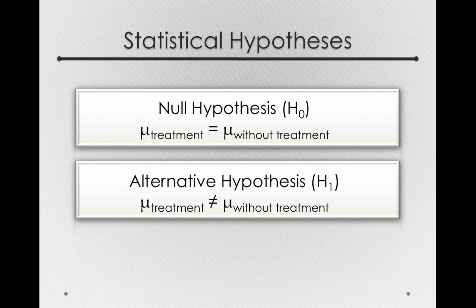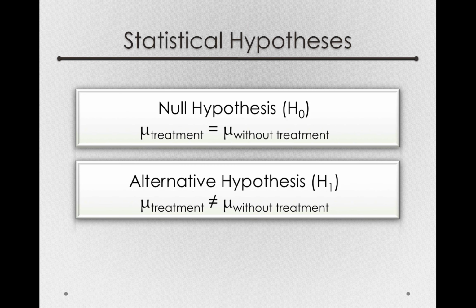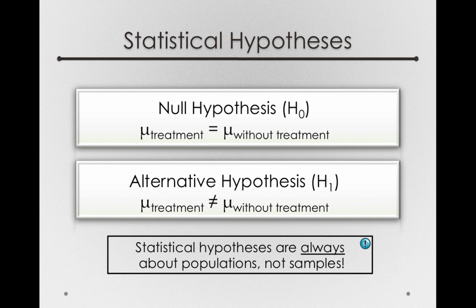So our statistical hypotheses are about those two populations as if we had made them. But notice in science, we never treat an entire population, but implicit in our hypotheses is that that is what we are trying to estimate, the difference between the population before treatment and this population as if we had treated everybody. So statistical hypotheses are always about population parameters, not about samples.